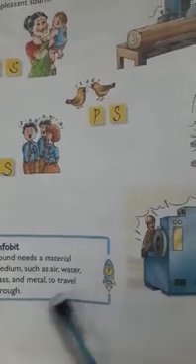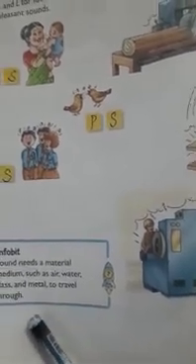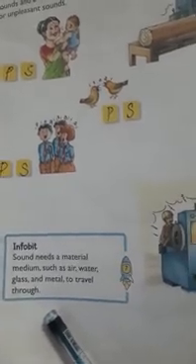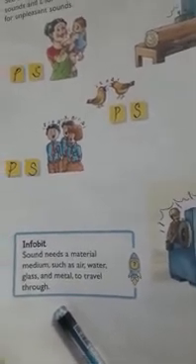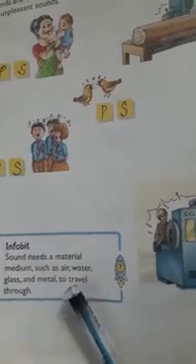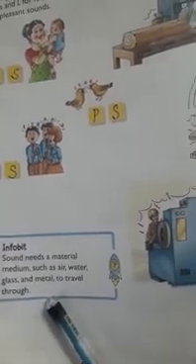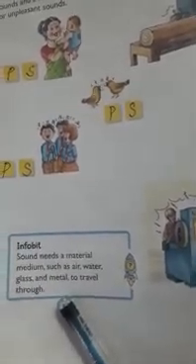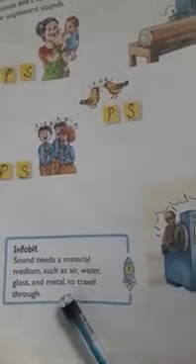Sound needs a material medium such as air, water, glass or metal to travel through. So how do we get the sound? It needs some medium. Through a medium like air, water, glass or metal, the sound travels. Because of this medium we get the sound.